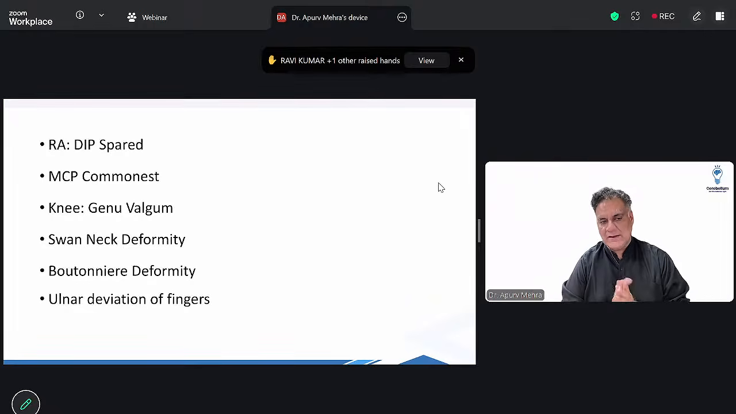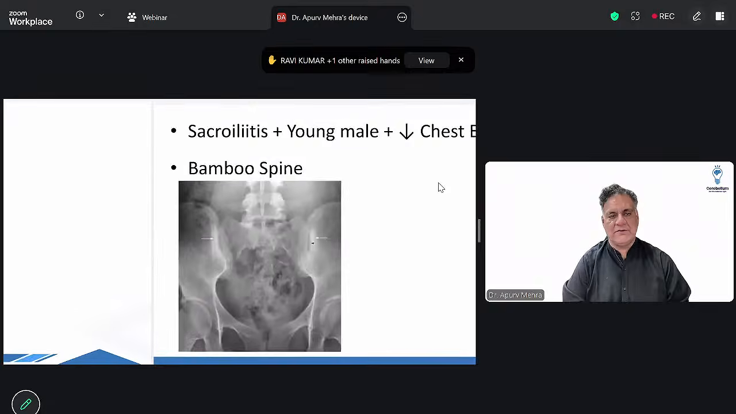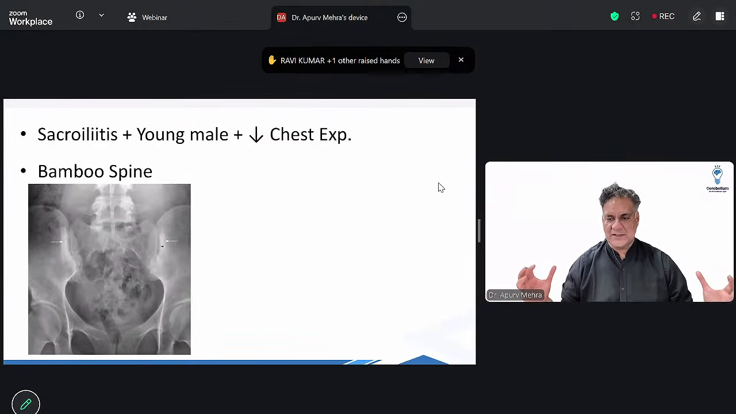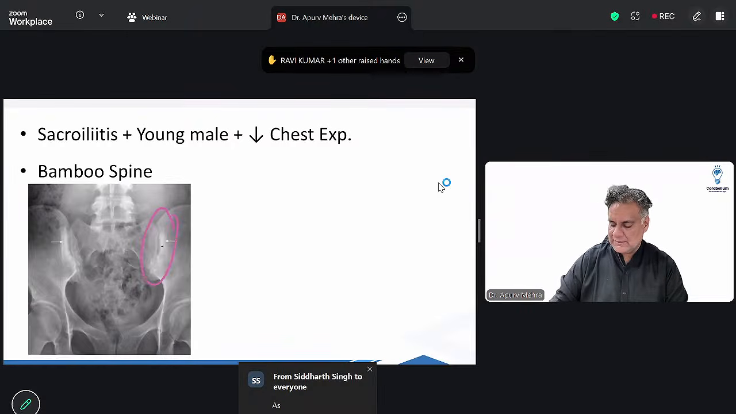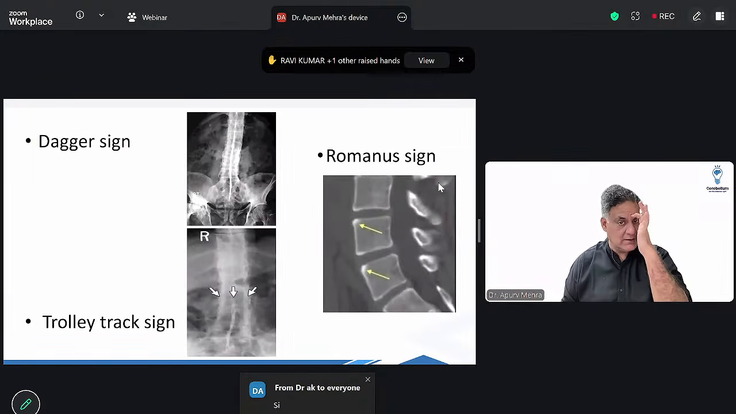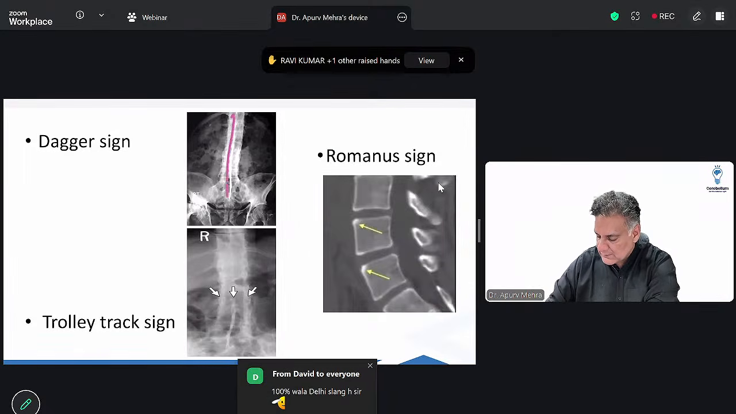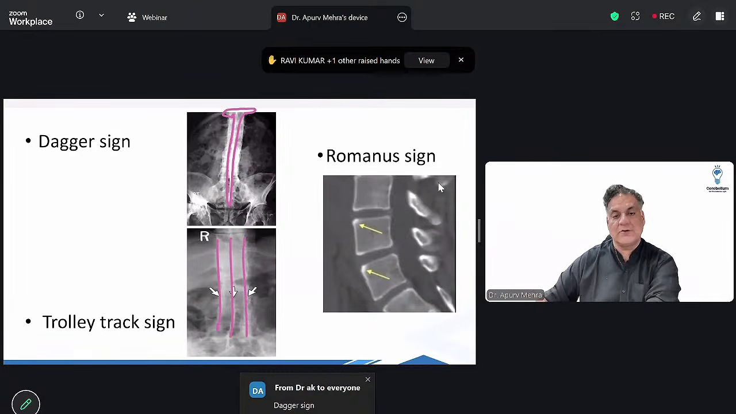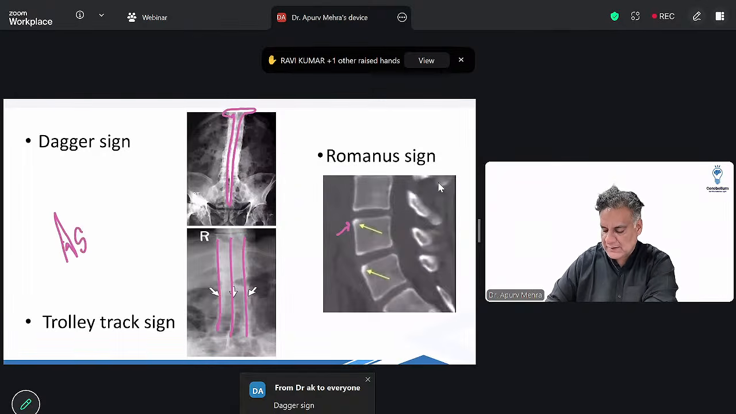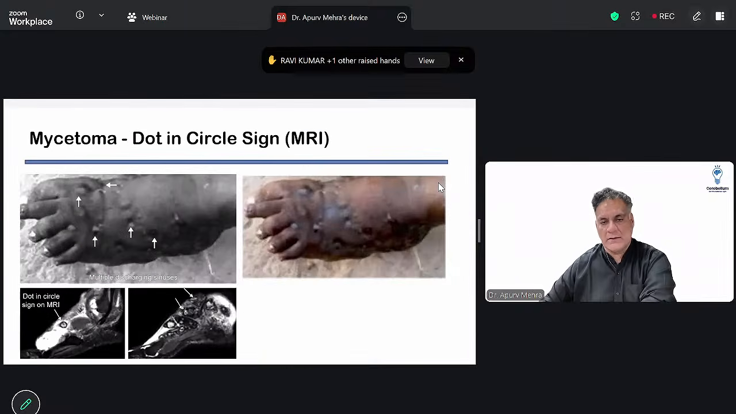Valgum knee lateral. Swan neck and boutonniere deformity is there. We'll just see them in ulnar deviation of finger. Sacroiliitis, young male, decreased chest expansion, bamboo spine. That is ankylosing spondylitis. So sacroiliitis is diagnostic. It is radiographic, MRI proven sacroiliitis, which is diagnostic. So you have bamboo sign, you have dagger sign, the interspinous ligament, they look like a knife, or there is calcification all around the facet joints, called trolley track sign, or shining corners of the vertebra Romanus sign. All of them are seen in ankylosing spondylitis, right?